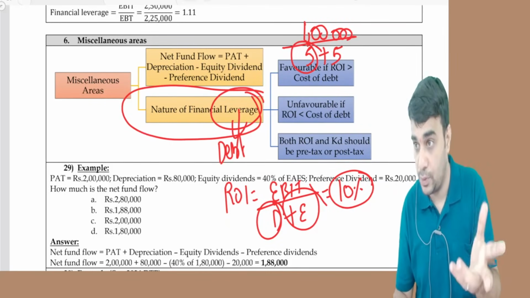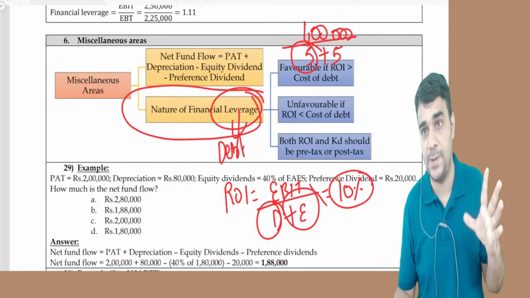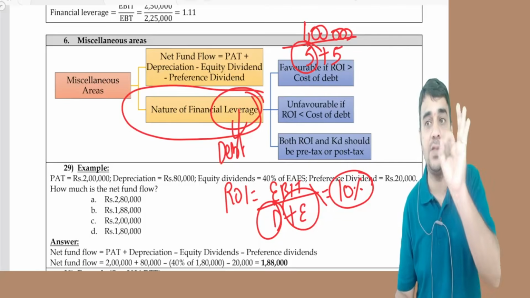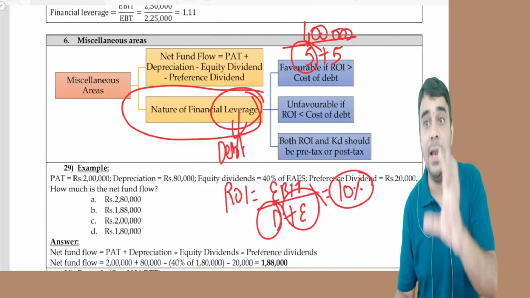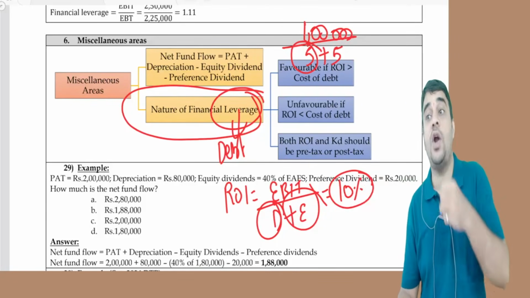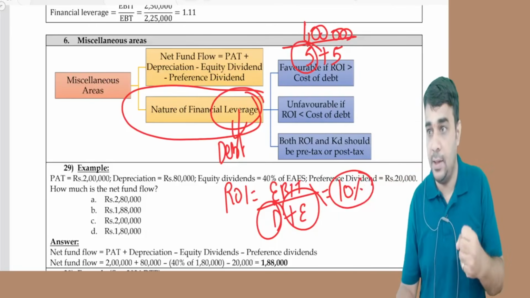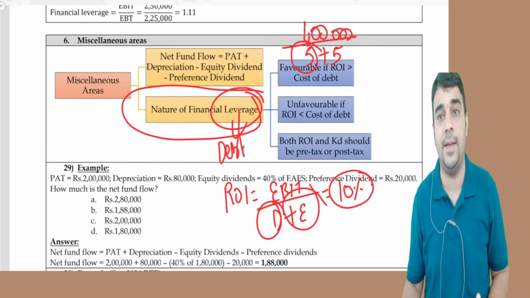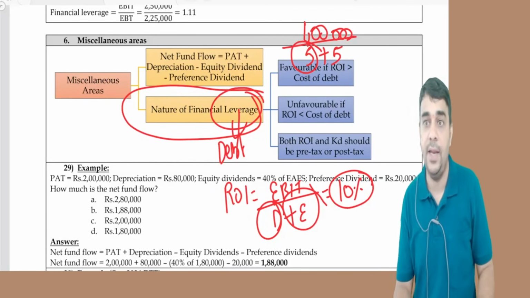It can be the other way around also. ROI is 25%. I earn 2 lakh 50 on 10 lakh. I pay the debt holders only 10%. The balance 15% that I could have paid to the debt holders, I take that. The equity holders will also normally get 25%. Put together, I'll give them a very high return.